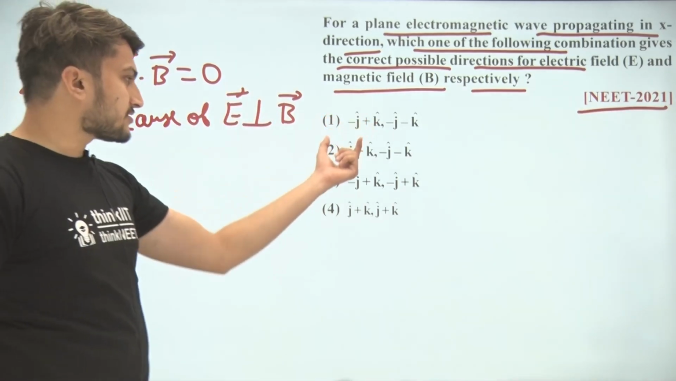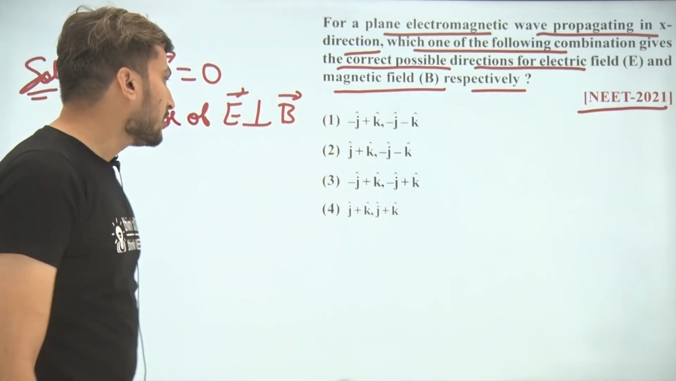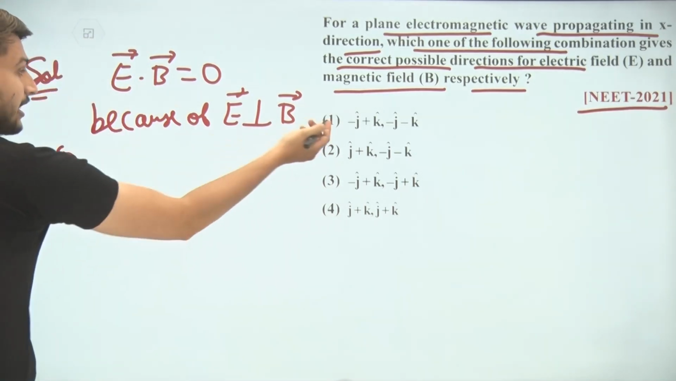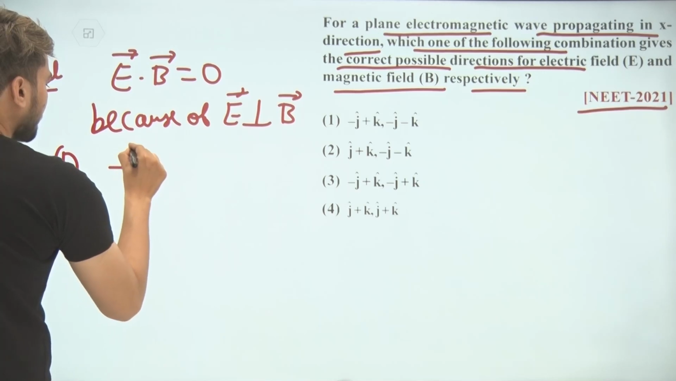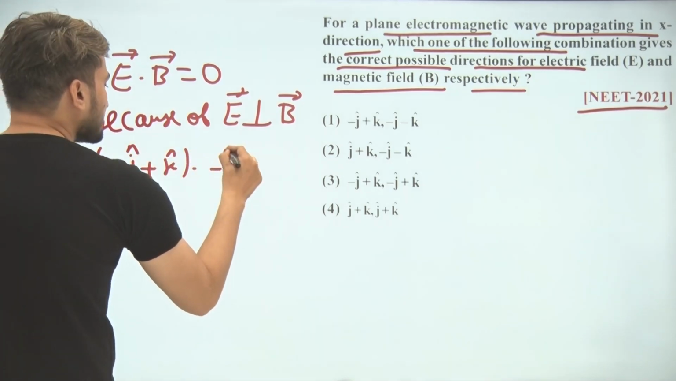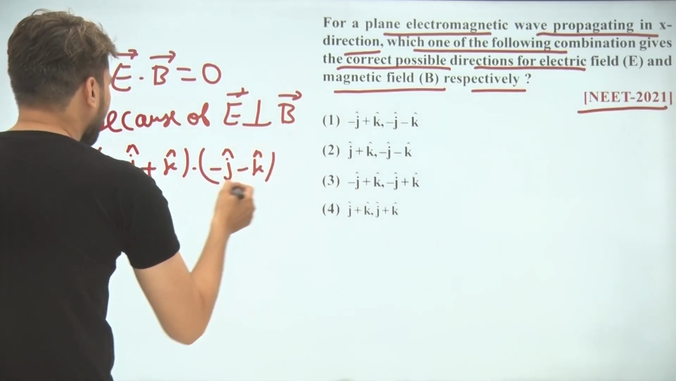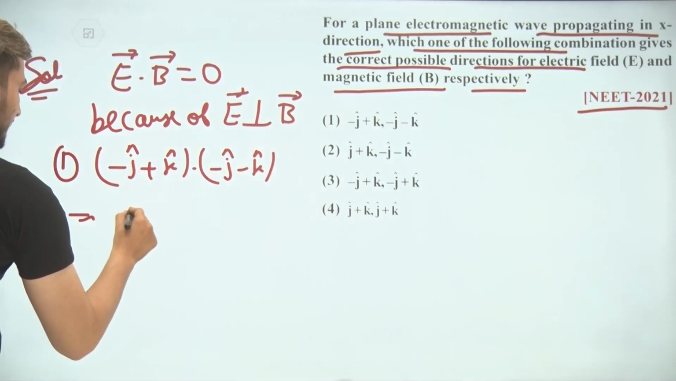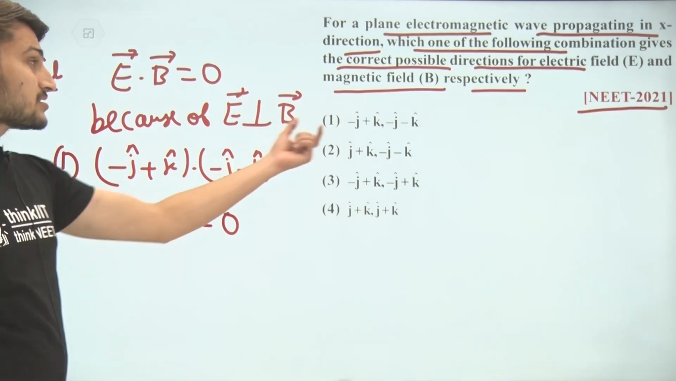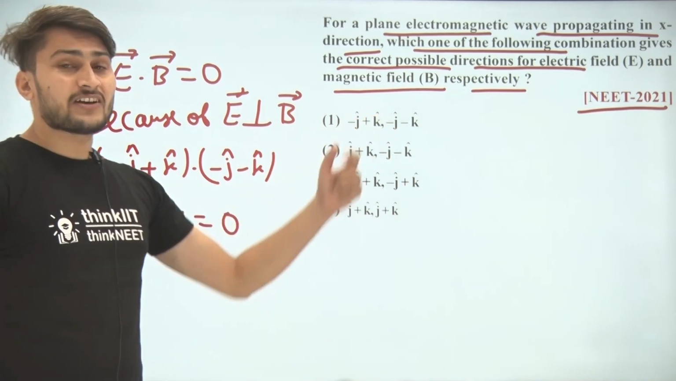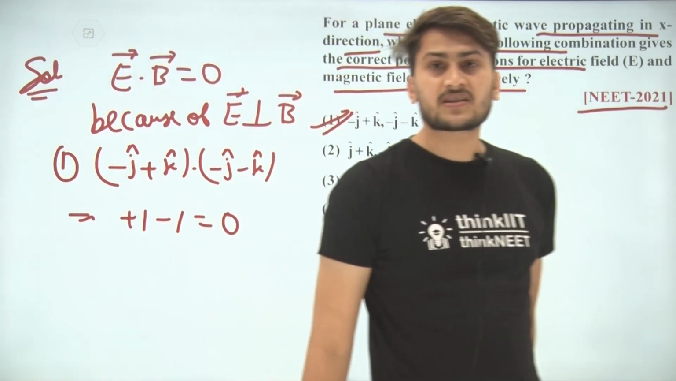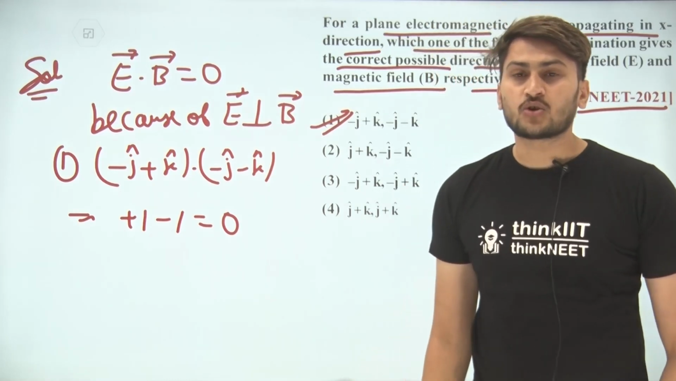So here students, we have checked all the options one by one. If I am talking about option number 1, here we are doing the dot product. So this one is minus of j cap plus k cap dot minus of j cap minus of k cap. So we can say that this is plus 1 and this one is minus 1, which is equal to 0. That means this shows the direction of electric field and magnetic field. That means the answer is option number 1. So here students, option number 1 is the correct answer for this question. Thank you.